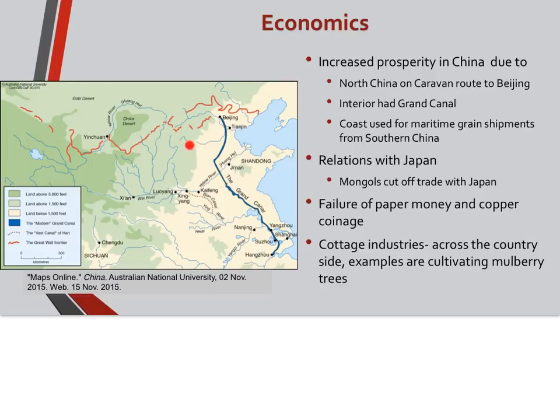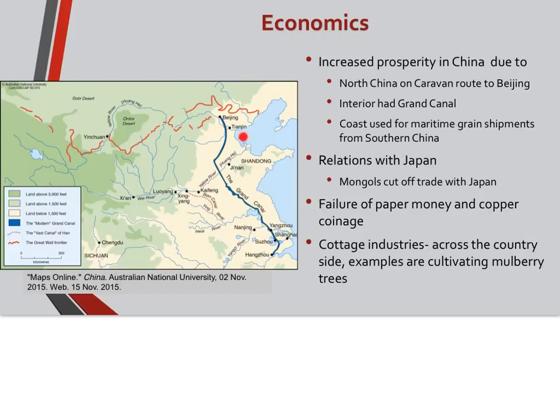So what would happen is the north can now send millet and wheat to the south, and the south can now send rice up to the north. And this is important because they're going to receive a new crop, a new strain of fast ripening rice from Champa in Vietnam. This is going to allow a tremendous increase in the population, specifically for the peasantry.